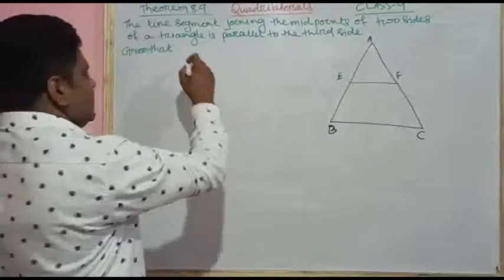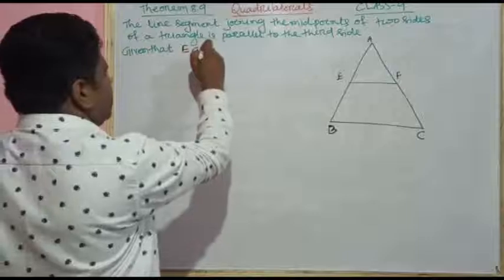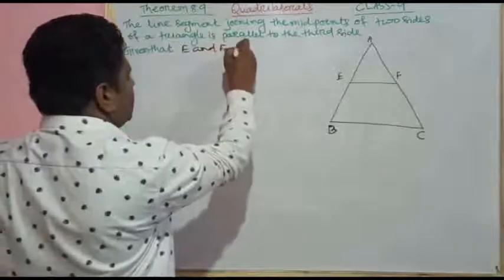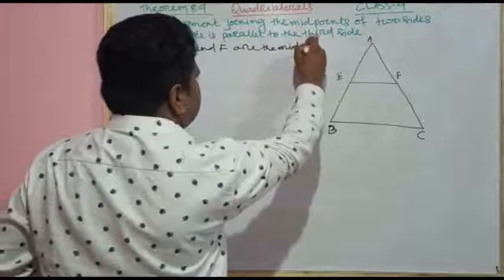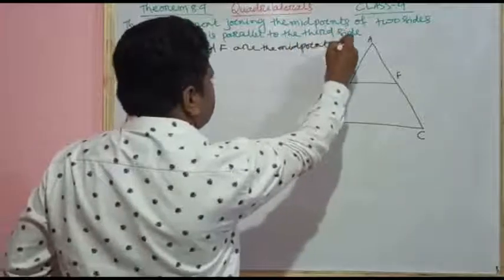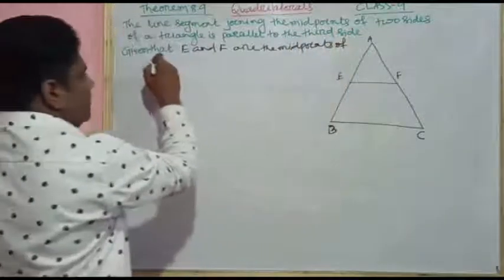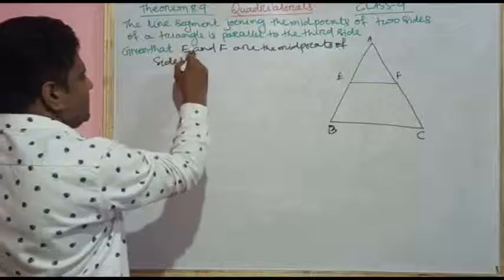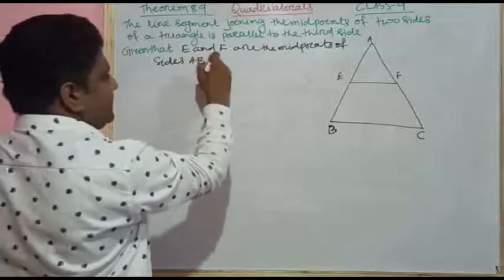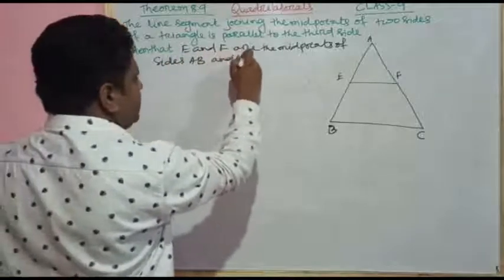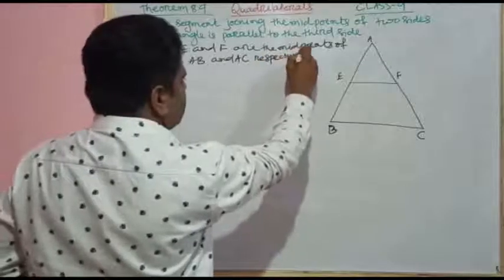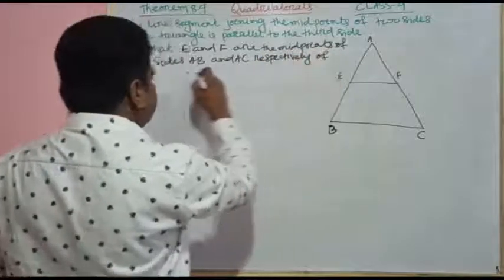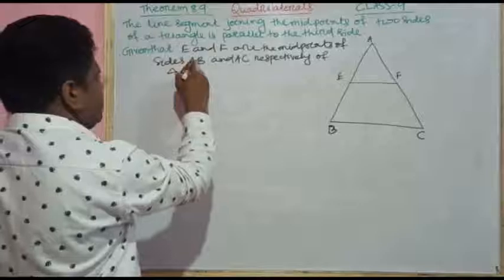Given that E and F are the midpoints of sides AB and AC respectively of triangle ABC.